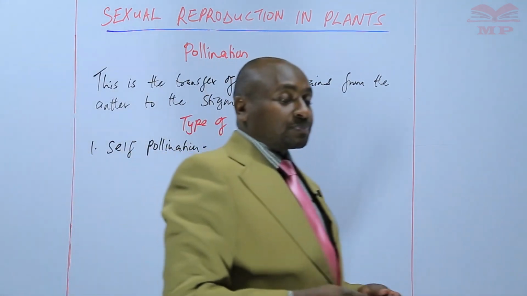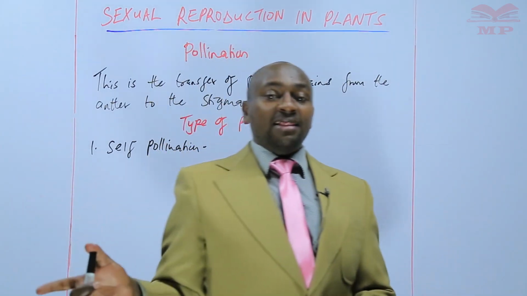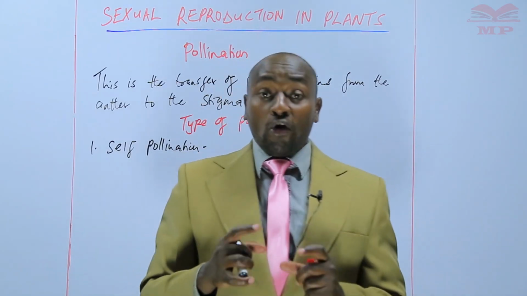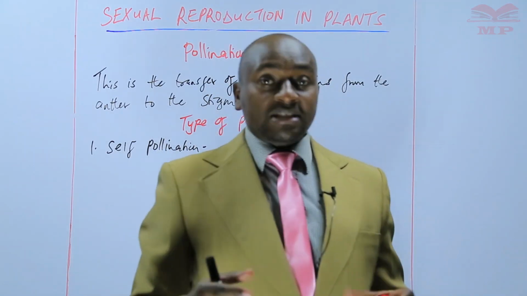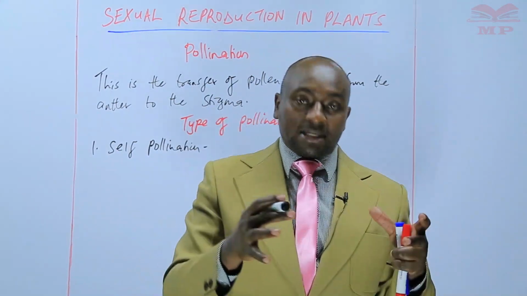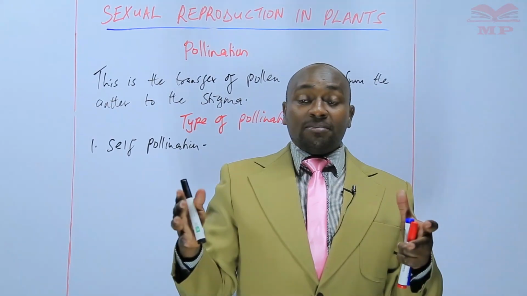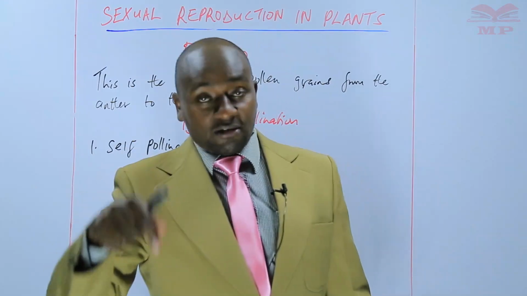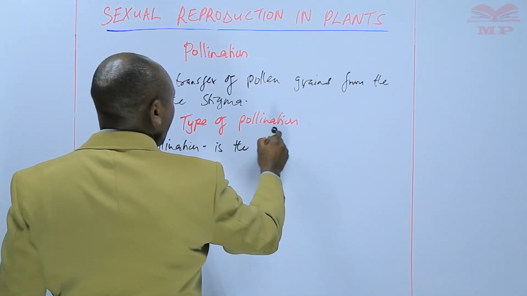And self-pollination is whereby the transfer of pollen grains is from the anther to the stigma of the same flower or of another flower within the same plant. So basically in self-pollination, we don't move outside one plant. So it's either from one flower to another flower within the same plant or from the anther to the stigma of the same flower.